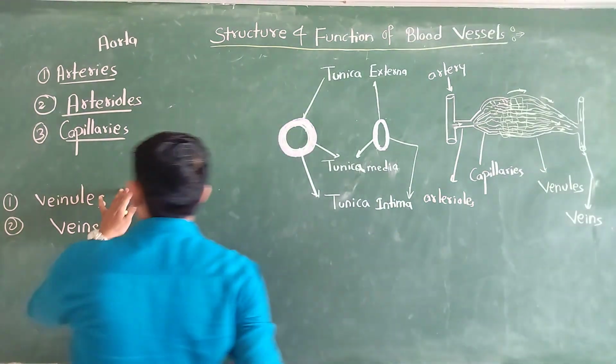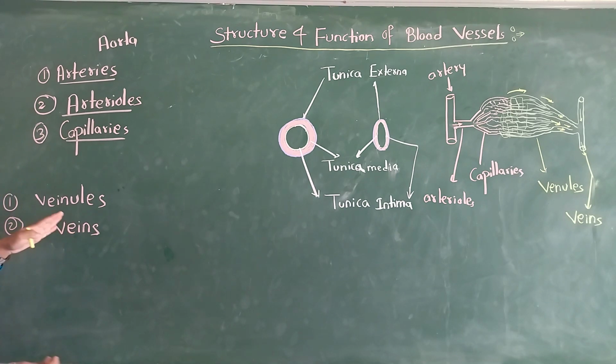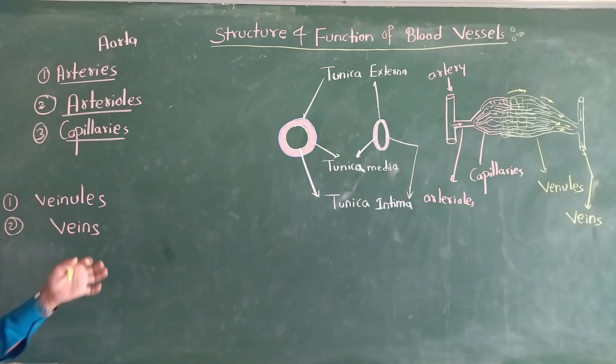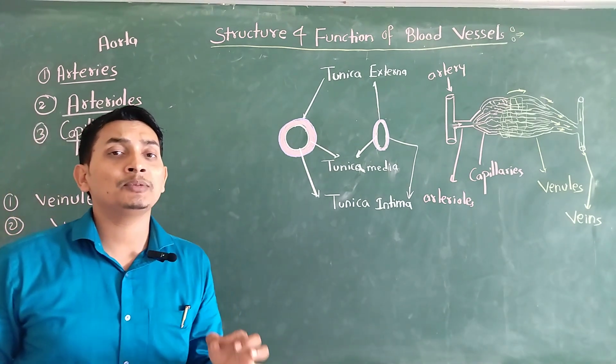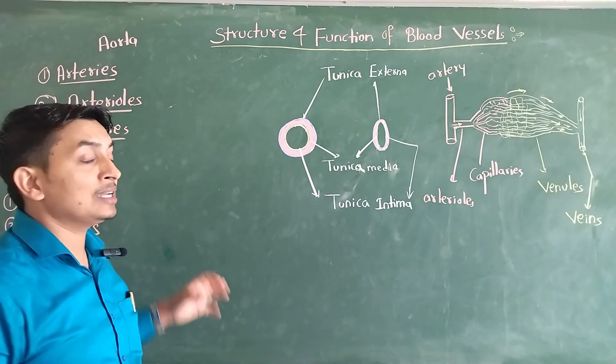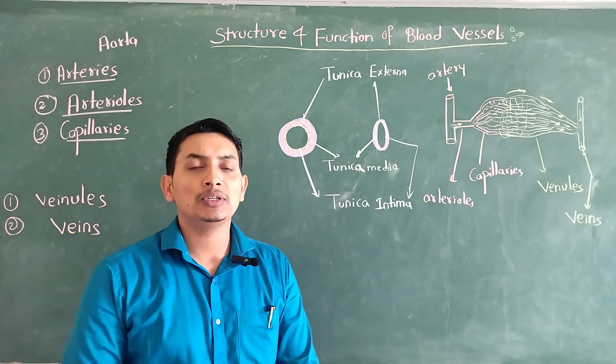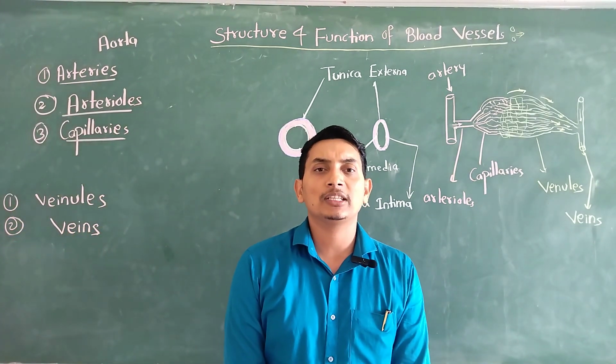Then the next blood vessel we have is the veins. The smallest form of veins, these are mainly the collecting blood vessels. They collect blood from the different parts of our body and give it towards the heart. But arteries are supplying, or distributing. They distribute blood to the different parts of our body.